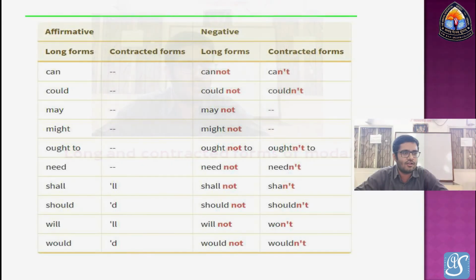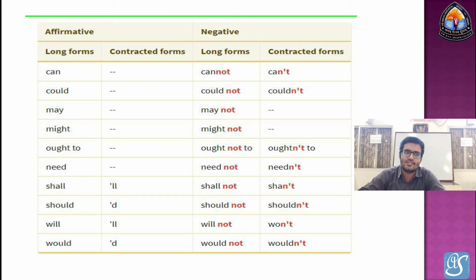First, can, long form. The negative form of can is cannot, but we can write it in a brief or contracted form like can't. Second, could. The negative long form is could not. The contracted form is couldn't.